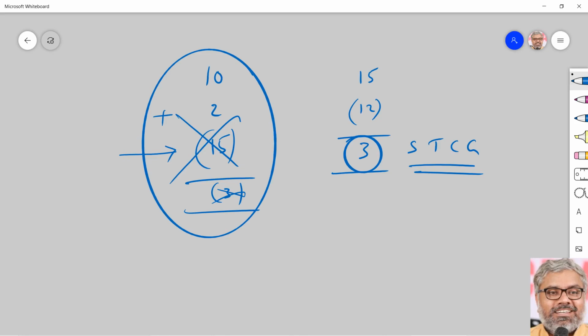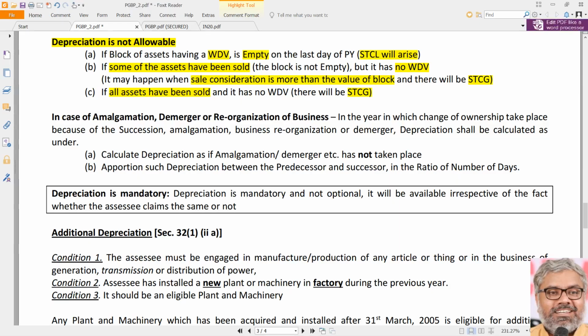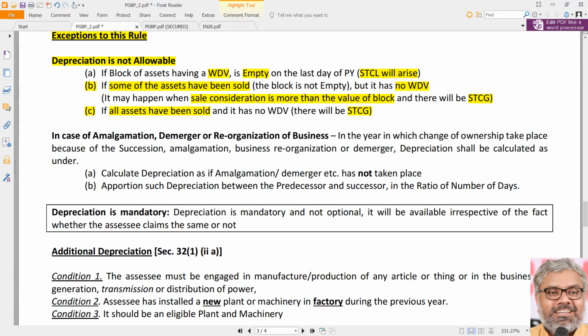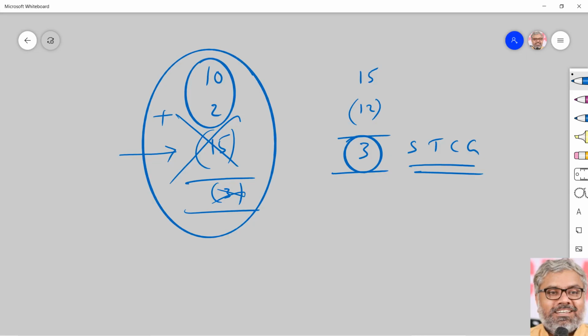How much are the sale proceeds? 15 lakhs, by selling all assets. What was the cost of them? 10 plus 2, 12. What is the short-term capital gain? 3. So as far as these two points are concerned, B and C are more or less similar. The only difference between them is that in point B, some assets are sold, and in point C, all assets are sold. But one point common in them is that there is no WDV at the end of the year.